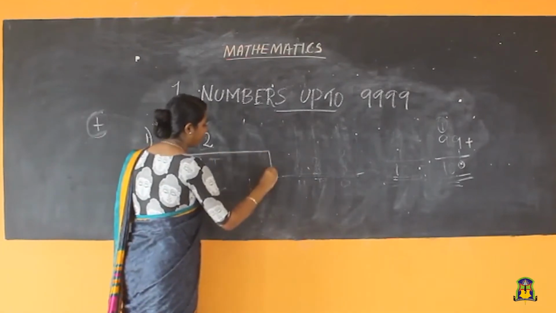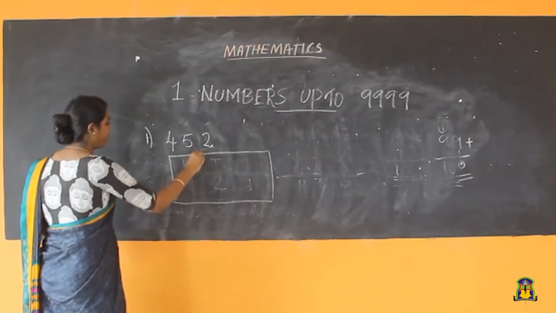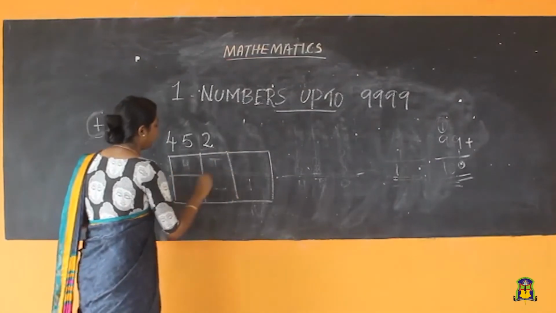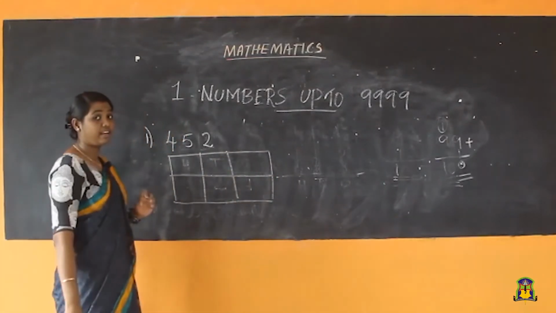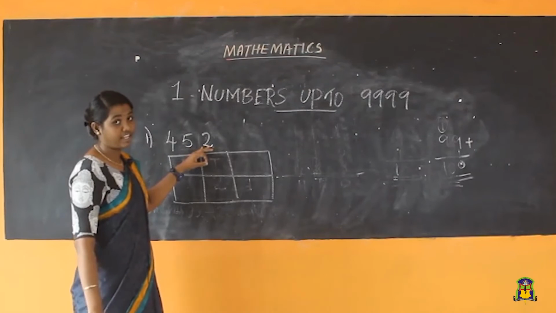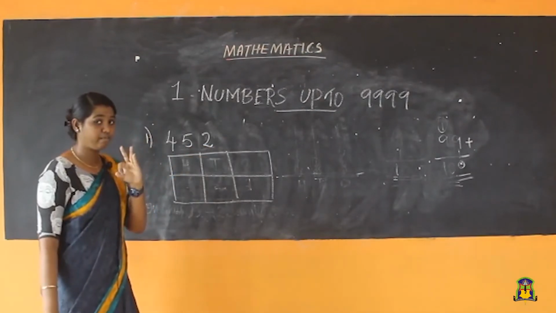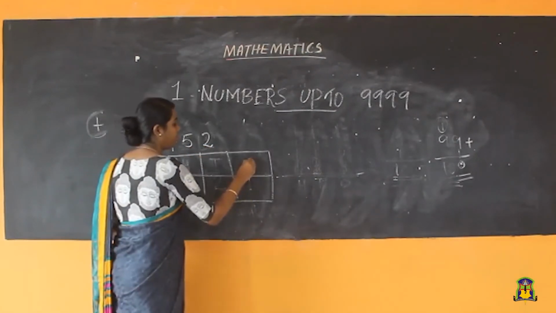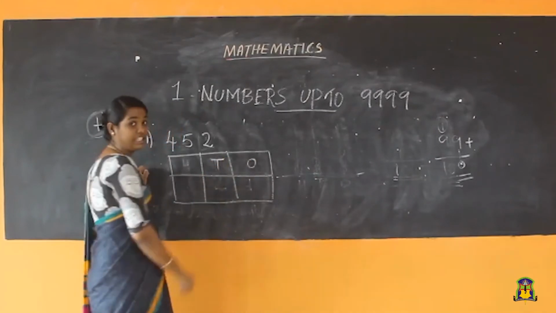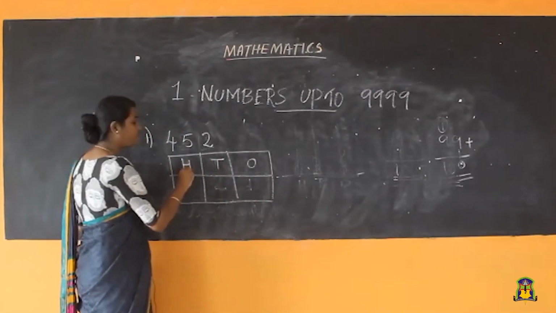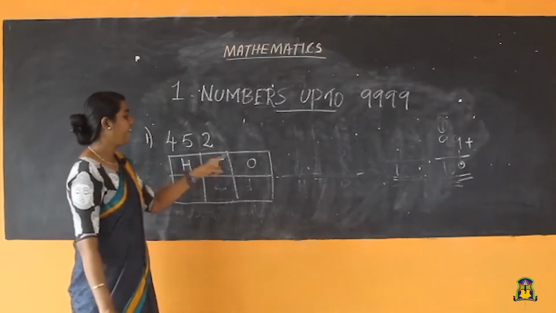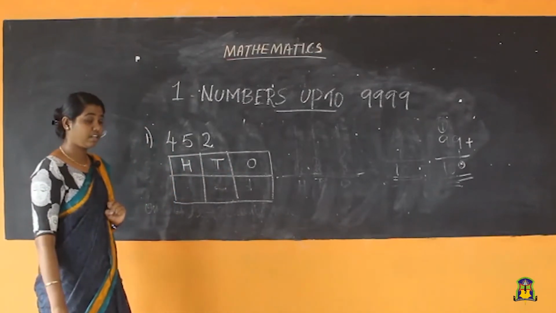So take your rough book, then do the next problem. How many places are here? 3 place values are here because it has 3 digits. So first column is ones, second column tens, third column is what, children? Hundreds.